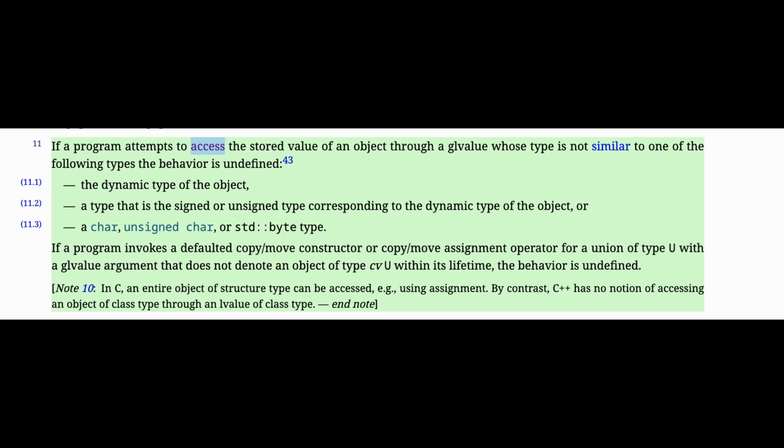According to the standard, if we try to access the stored value of a type with a pointer of a type that is not similar to one of the following types, then we have undefined behavior. The cases contemplated by the standard are the dynamic type of the object, a signed or unsigned type corresponding to the dynamic type of the object, for instance, if we convert from int32 to uint32, and third case, if we try to use a pointer to a char, unsigned char, or std::byte type.